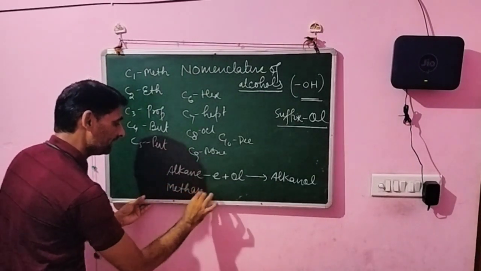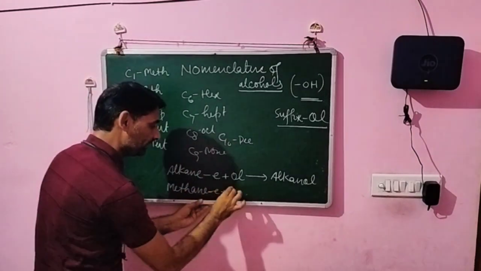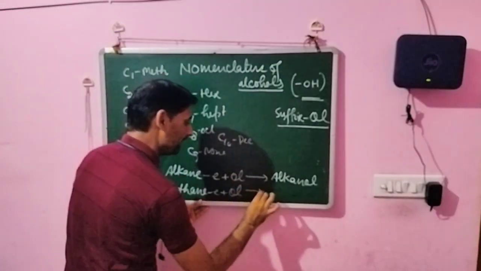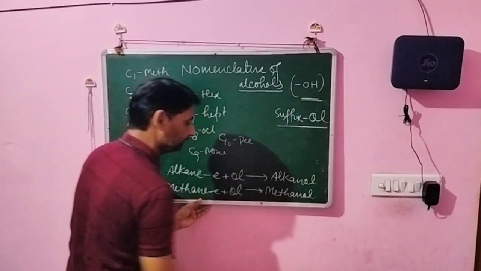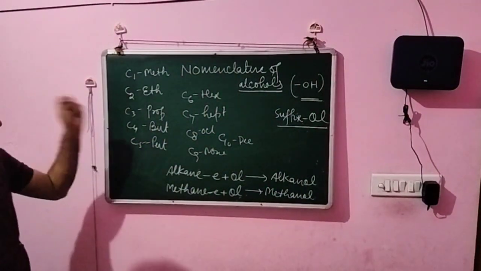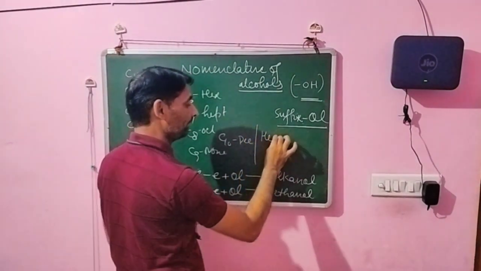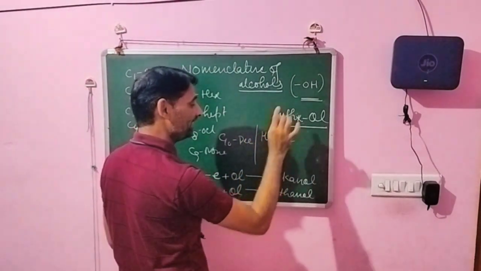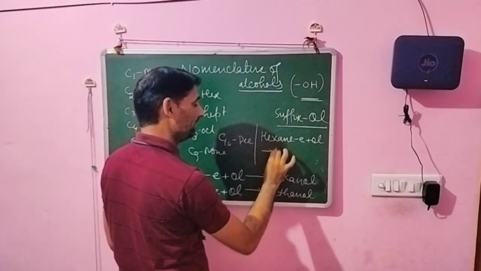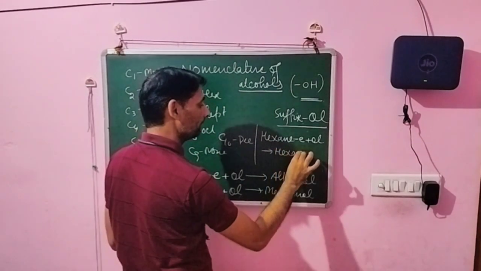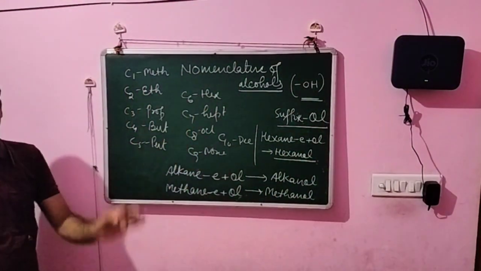Remove this E, and after this we add the ol, so we write methanol. Suppose there are 6 carbons, so at first we write the prefix hex, then hexane, and removing e and adding ol, we find that it is hexanol. So this is the rule for nomenclature of alcohols, understand?